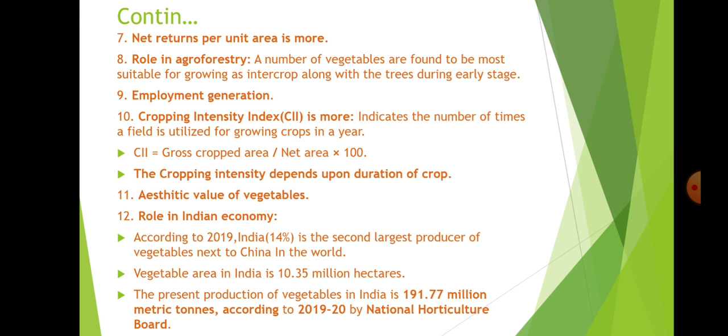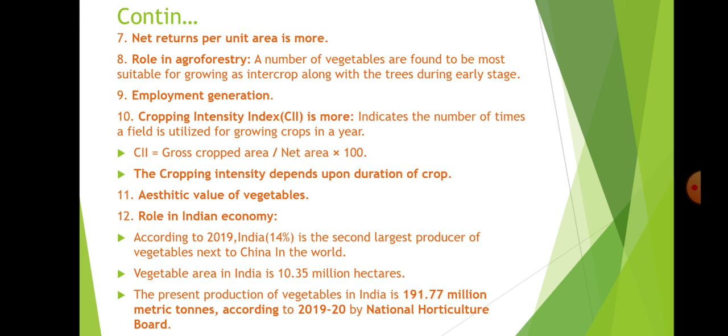And next, in Rabi season, you replaced okra with onion, that is 4 hectares of okra with onion, and on the remaining 5 hectares you again started cultivation of tomato.